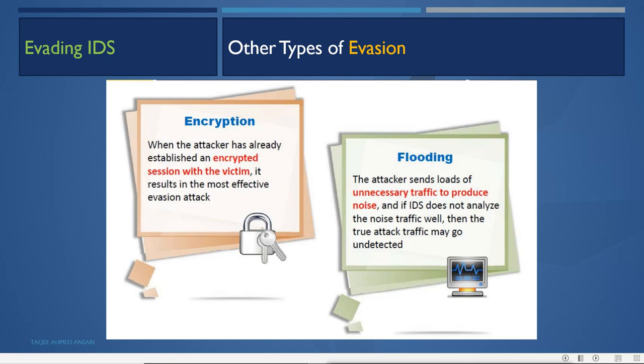Then the other type of evasion is flooding. The attacker sends lots of unnecessary traffic to produce noise, and if the IDS does not analyze the noise traffic well, then the true attack traffic may go undetected. So it will generate lots of false positives or flood with different packets, unnecessary traffic, and within that unnecessary traffic, it will try to send the real traffic or real data. And if the IDS is not able to detect and analyze all these packets, then the attack can go undetected.